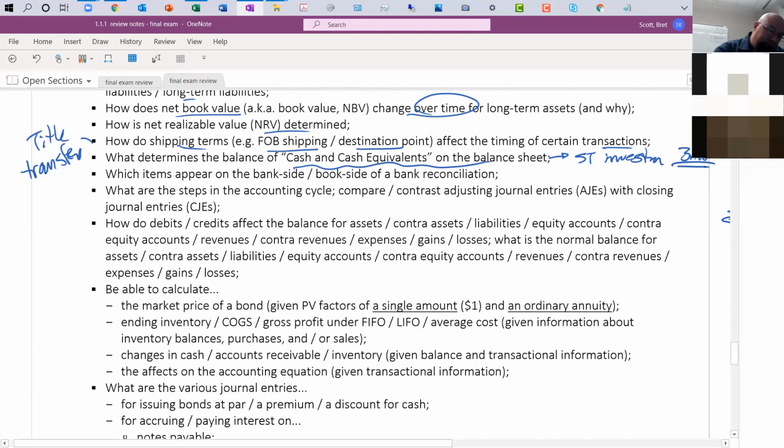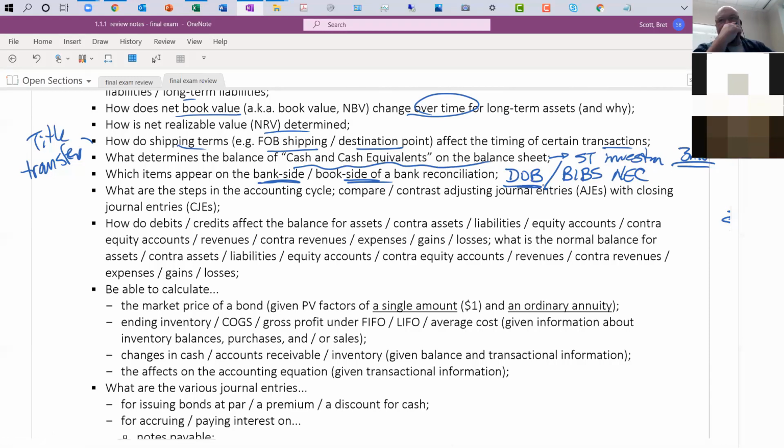Which items appear on the bank side versus the book side, the bank reconciliation? I'm not necessarily asking you guys to produce the bank reconciliation, but I am asking, do you know, for instance, the DOB versus, if you might recall this one, Bibs-Nick. I think it was Bibs, Nick with a C or Nick with a K. I forget which one it is. Corrections, Bibs-Nick, DOB versus Bibs-Nick. Go back and take a look at your notes of those. Just make sure that at the very least you can recall the deposits in transit, the outstanding checks, and basically any bank errors. Everything else is on the right-hand side.